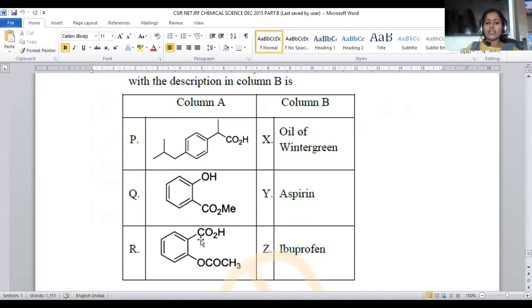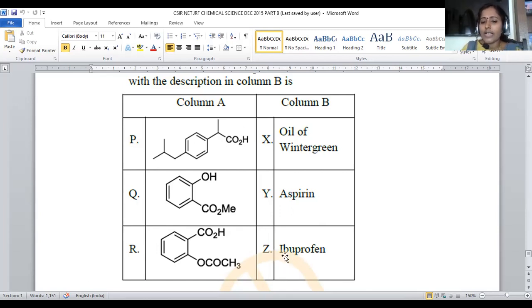Let us move on to the last question of the series. It's a very simple match the following. Medicinal compounds are provided, and their structures and names should be mapped. Column A has the chemical structure, column B has the chemical name of the compound. All belong to the medicines which have the most frequent use. First compound where isobutyl is there, obviously it is ibuprofen.